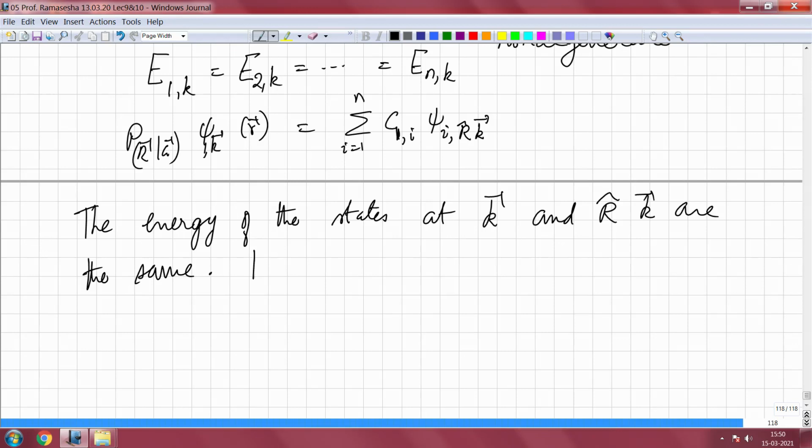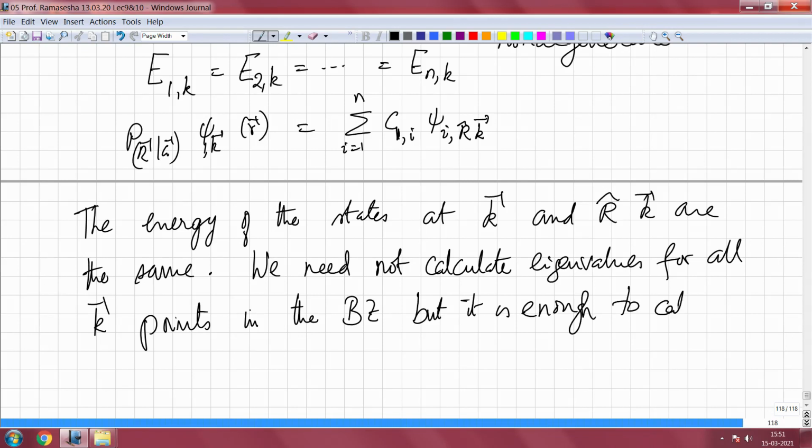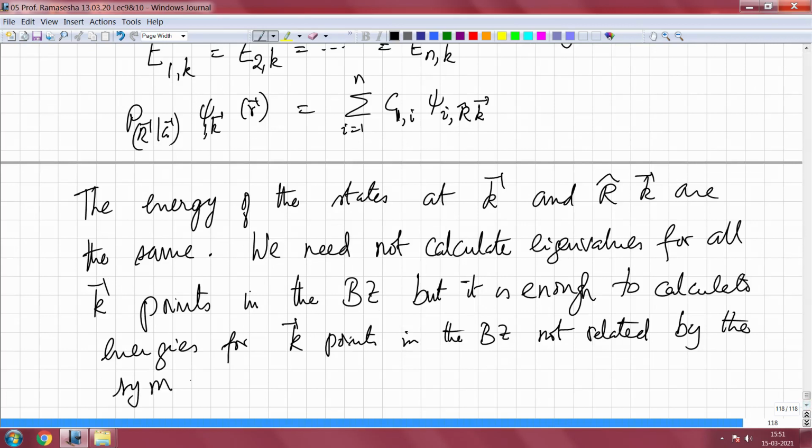So, we need not calculate eigenvalues for all k points in the Brillouin zone, but it is enough to calculate energies for k points in the Brillouin zone not related by the symmetry operations R.